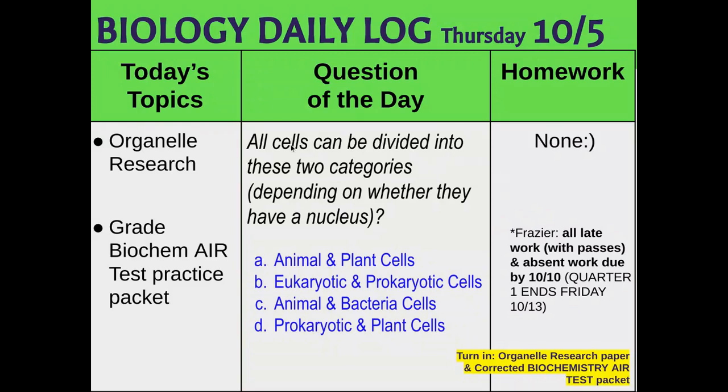And by now you should have gotten that all cells can be divided into these 2 categories, and it's all based on the nucleus: eukaryotic and prokaryotic. Pro rhymes with no, so no nucleus. Eu does have a nucleus.